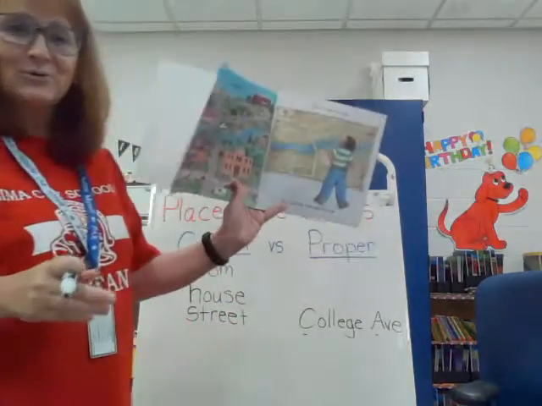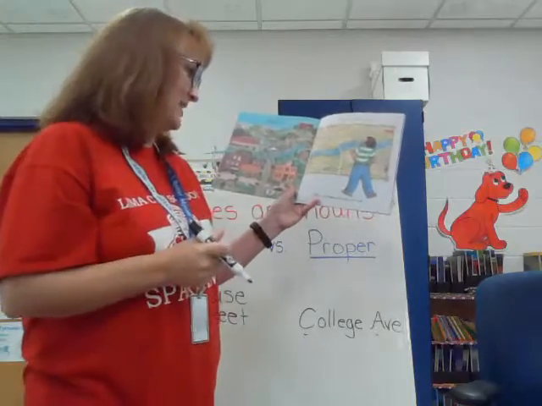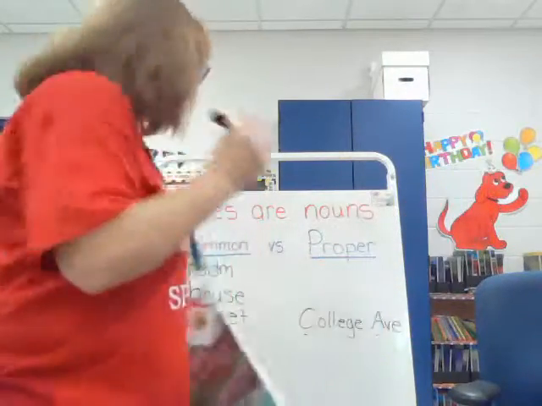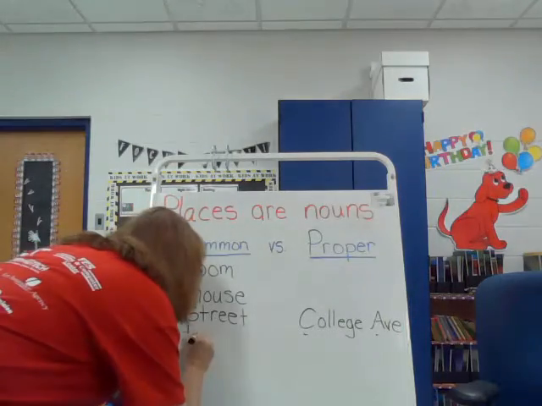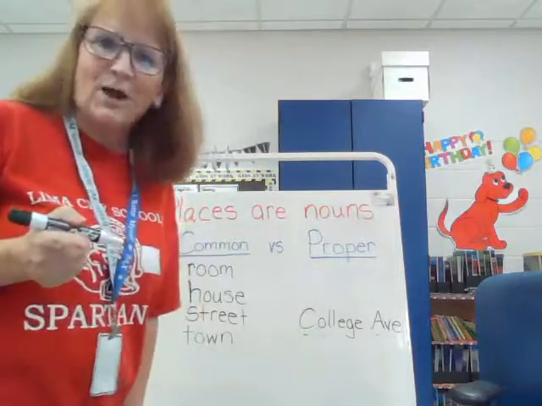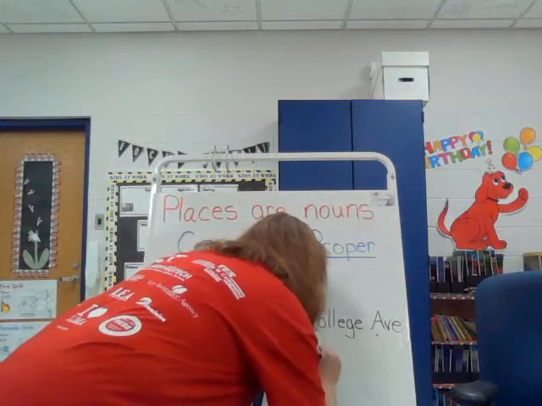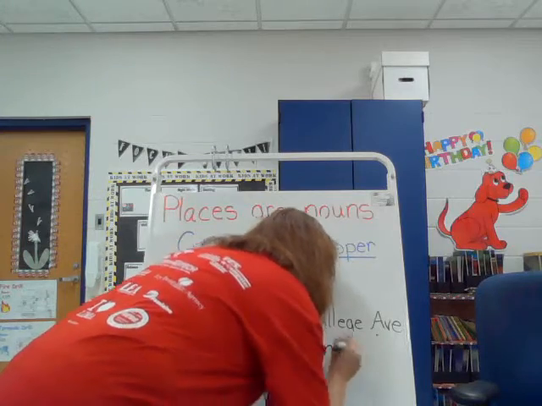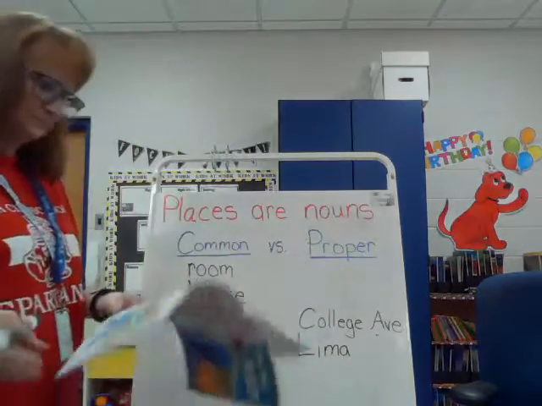This is my town. This is a map of my town. This is my street on the map of my town. Now, town is a place when you go in town. So I'm going to put it over here under common nouns. Doesn't name a specific town, but where do you live? Do you live in a city or a town? You live in a city, right? And you live in the city of Lima. I know you've heard that before, right? Lima is your city. That's a proper noun. It has to have a capital L, capital L because it is a proper noun.